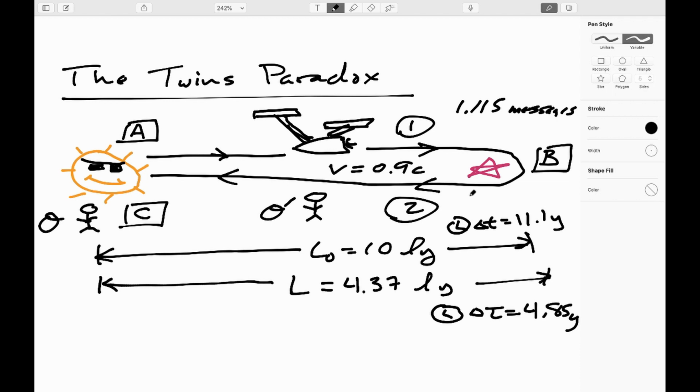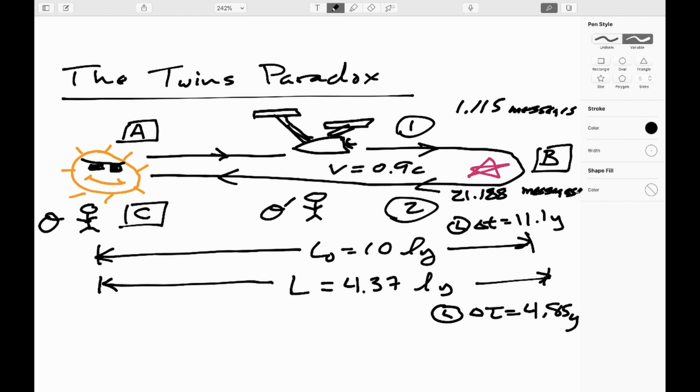On the return leg, O prime will be running into the messages, or what O prime would say is that the sun is moving so much closer that the spacing between the messages is much closer. And so it turned out that he would be running into a message every 0.229 years, and we receive a grand total of 21.188 messages per year. Add them up, 22.2 messages.